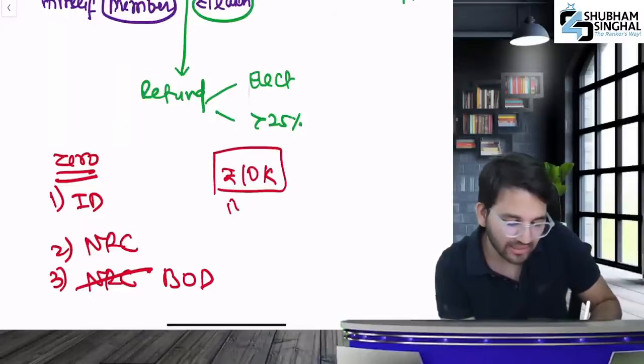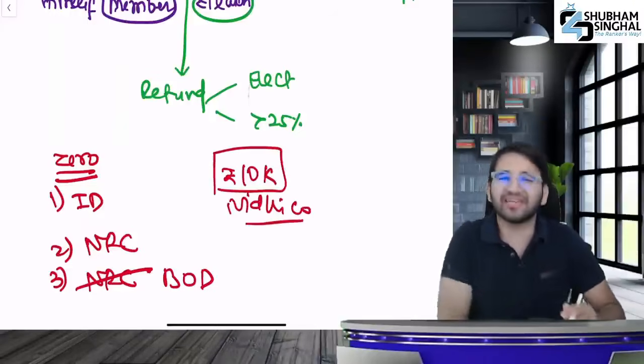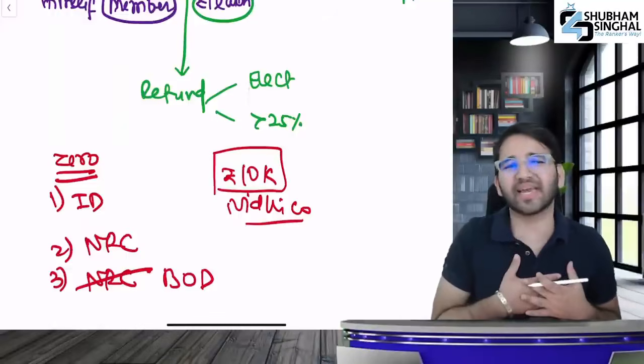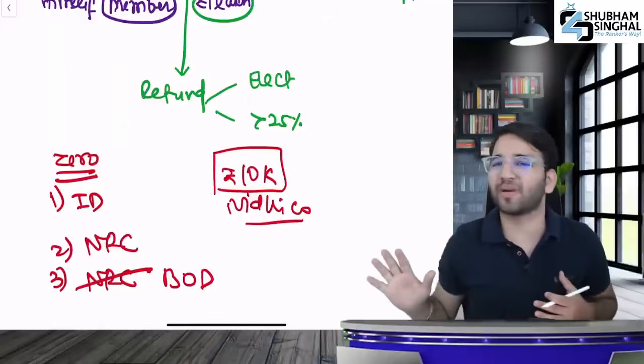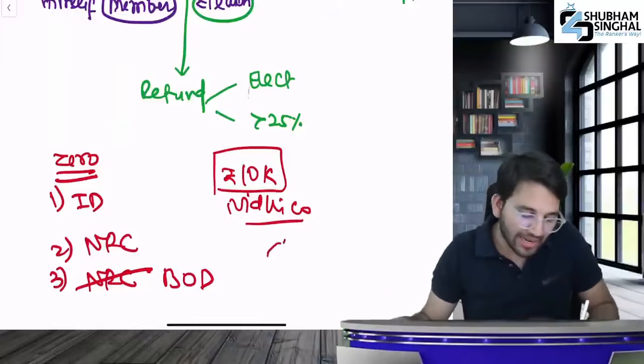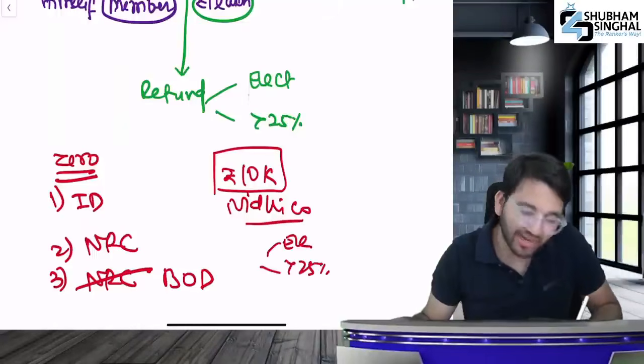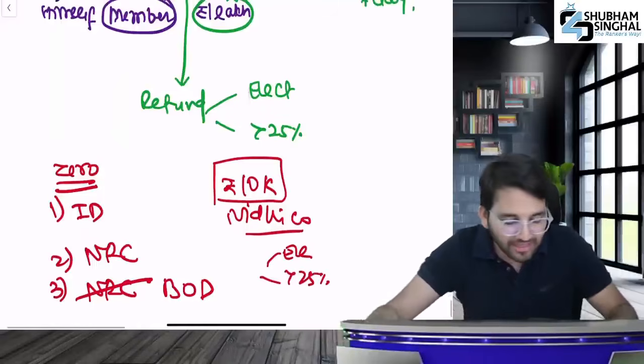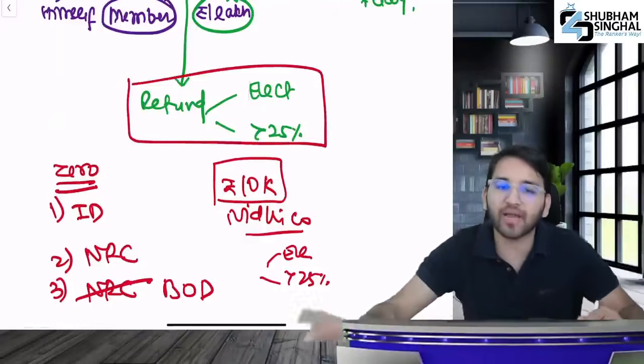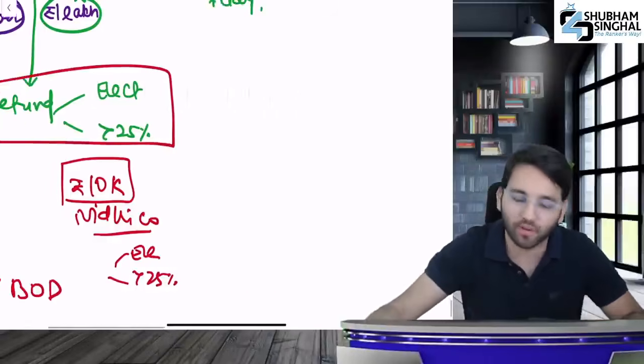Deposit of 10,000 rupees is in the case of Nidhi company. The deposit can't be taken more from Nidhi. We'll take 10,000 rupees, and that too is refunded if he gets elected or gets over 25% votes. Now the matter of refund: you will refund if you are elected or if you got more than 25% votes.